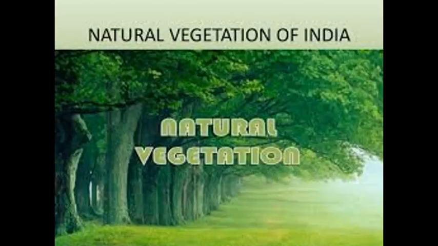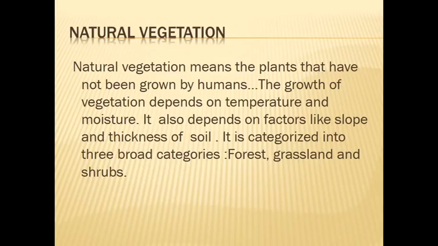And the next one is natural vegetation of India. Natural vegetation means இயற்கை தாவரங்கள். What is natural vegetation? Natural vegetation means the plants that have not been grown by humans. The growth of vegetation depends on temperature and moisture. It also depends on factors like slope and thickness of soil. It is categorized into three broad categories: forest, grassland and shrubs.